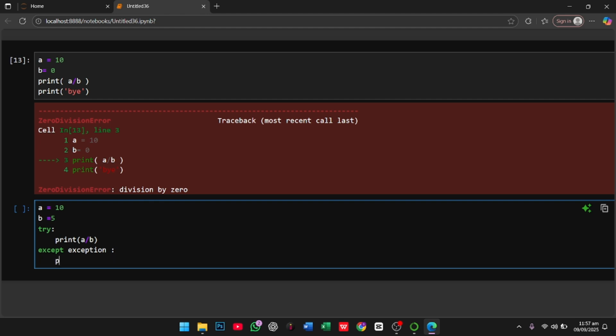And here I print the error that you found, the zero division error. If it happens, you see a result like, hey, you cannot divide a number by zero.